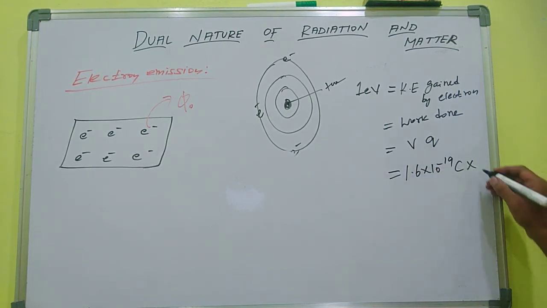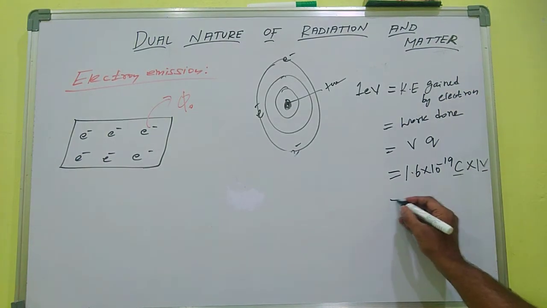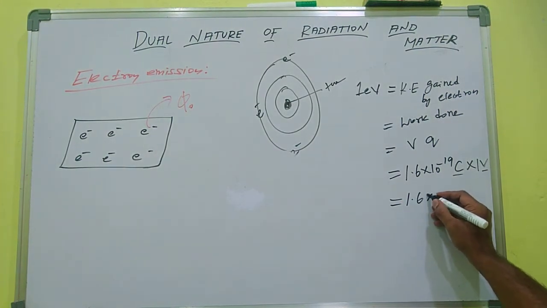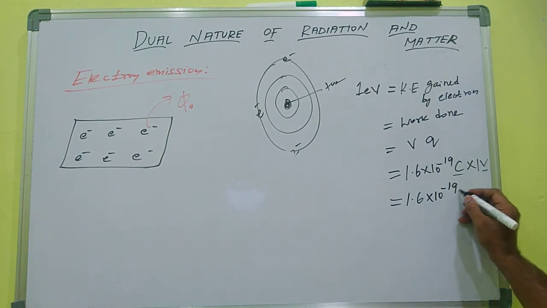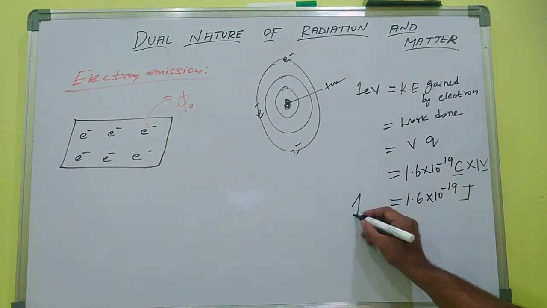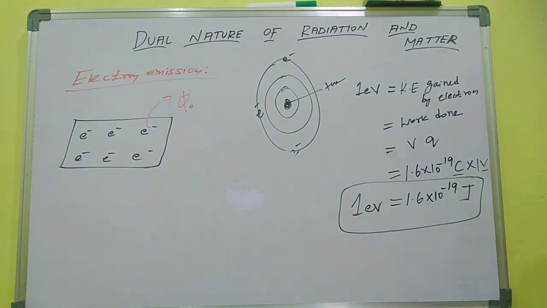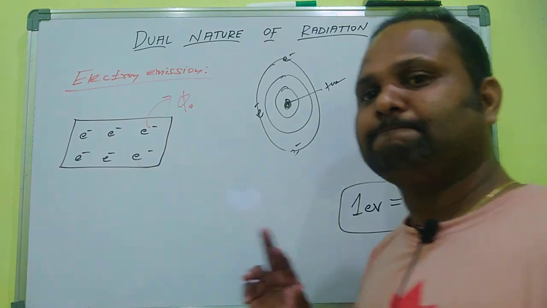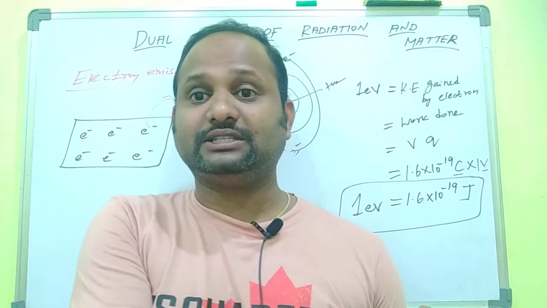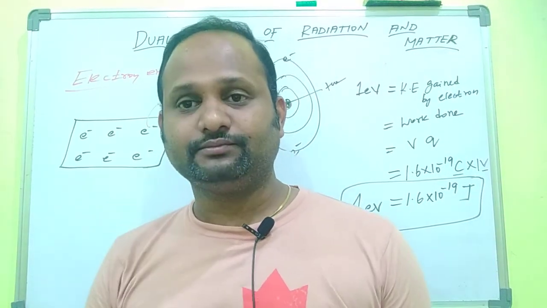How much volt is it accelerated through? 1 volt. So coulomb into volt gives joule: 1.6 into 10 to the power minus 19 joule. So the relationship between electron volt and joule is this: 1 electron volt is equal to 1.6 into 10 power minus 19 joule. That is the relationship which we will use for solving problems.